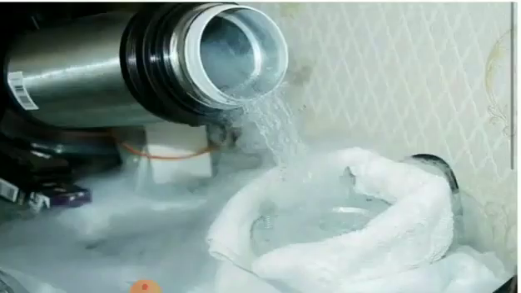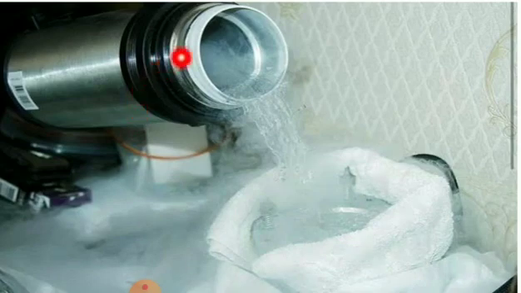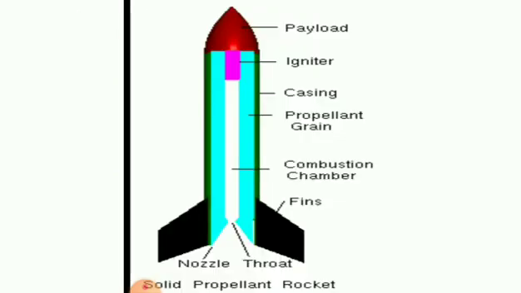So this is fuming nitric acid. This fuming nitric acid acts as an oxidizer. This is liquid hydrogen. The liquid hydrogen is used as a fuel in liquid form. These both are combined in the combustion chamber. So when burning through the nozzle, what will happen? The combustion chamber releases the gases. At that time the rocket will move.